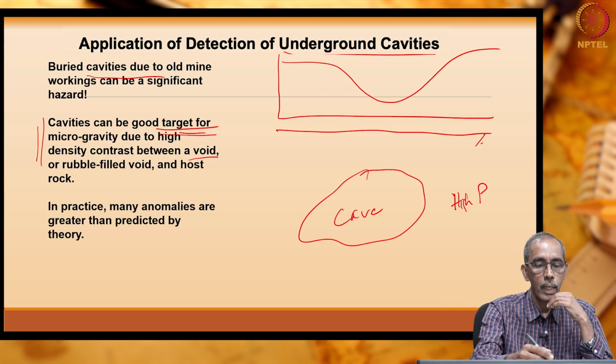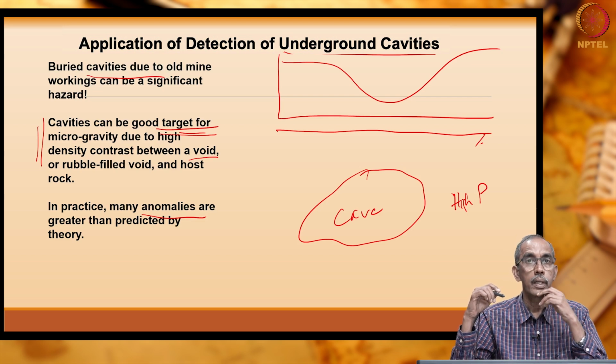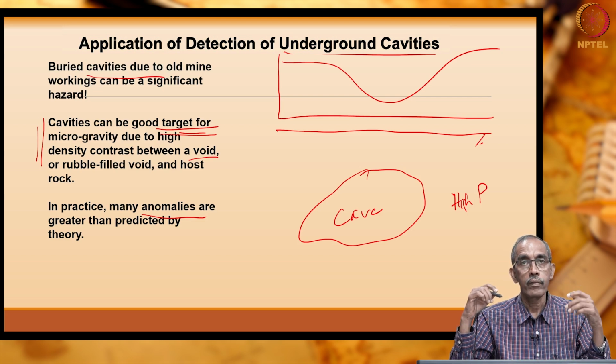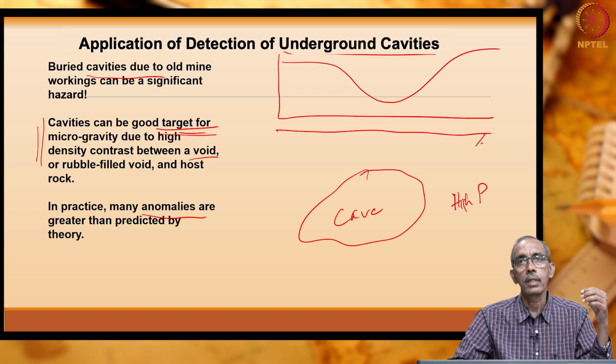Usually, many anomalies are greater than predicted by the theory, right. So, that is what I said, we cannot have a unique solution, right. The measured anomaly will usually be expected to be greater than the theoretically estimated anomaly. So, we have to be very careful, right. So, gravity methods are one of the simplest methods to detect cavities, right.